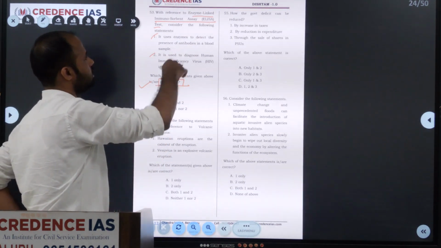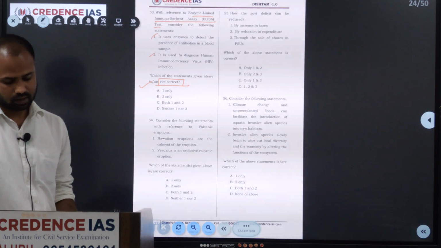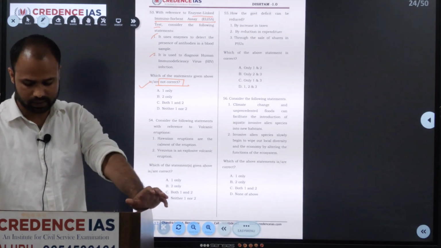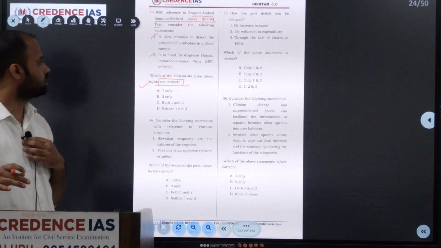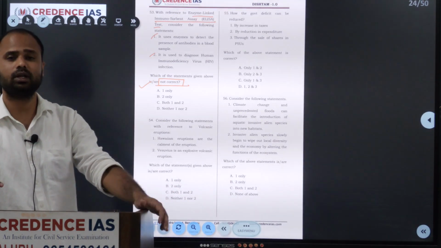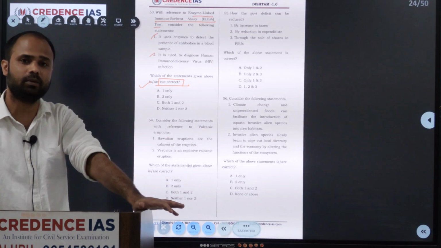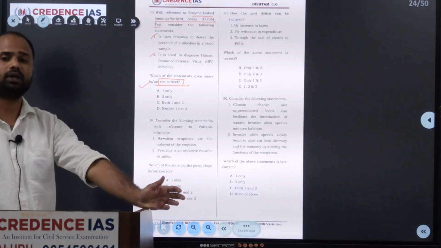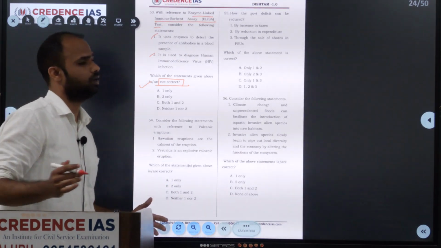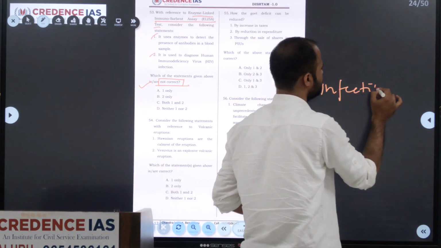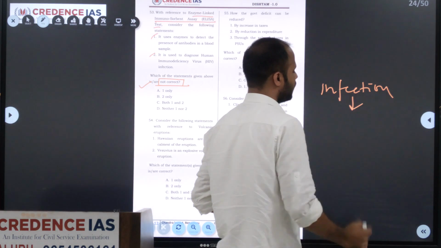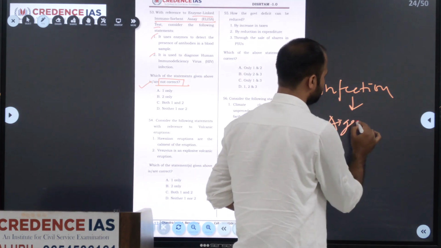First we'll see what ELISA is. ELISA is an enzyme linked immunosorbent assay which was developed in 1974. It is used to detect whether the human immune system has developed antibody to any particular infection. If there is an infection in the body, it will generate antigen.